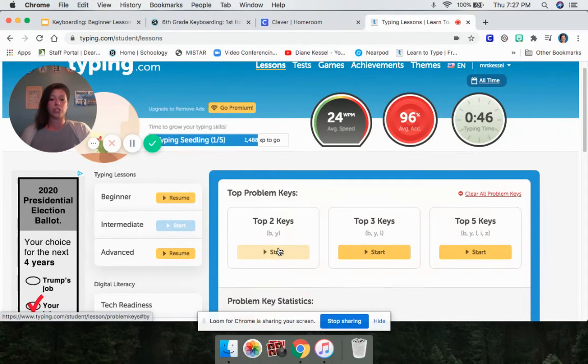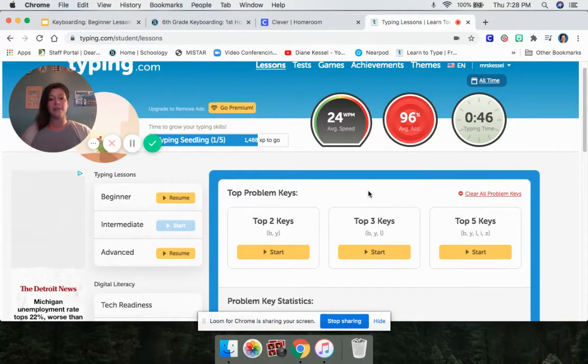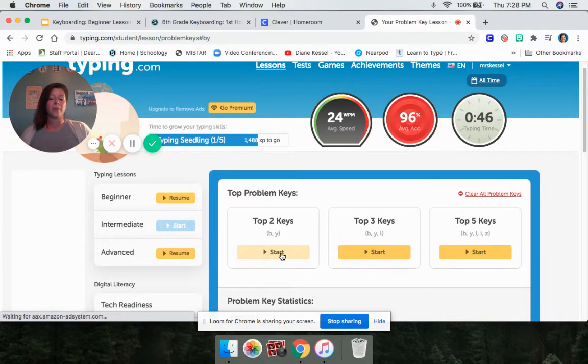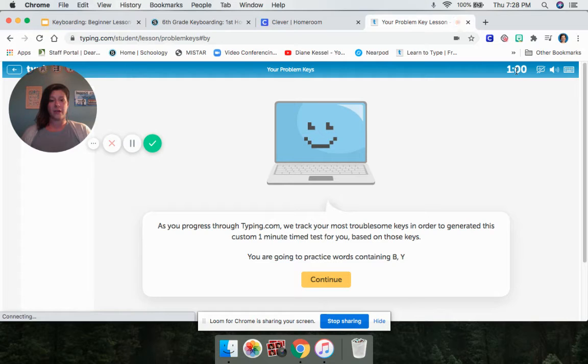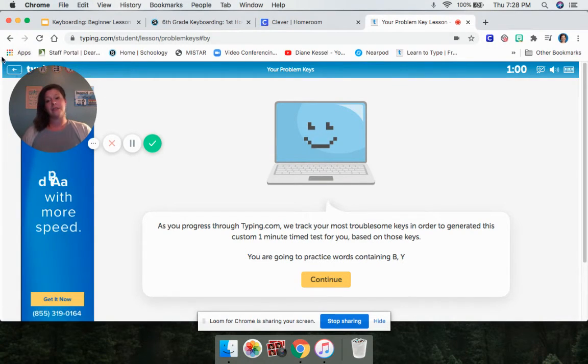So what you're going to do is keep doing these over and over for the 10 minutes. When I start my top 2, I see that it's a 1-minute test, okay? So you're going to do this basically 10 times. So I'm going to take this and practice those keys.